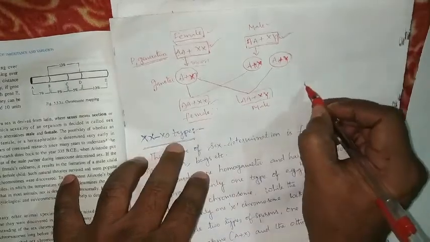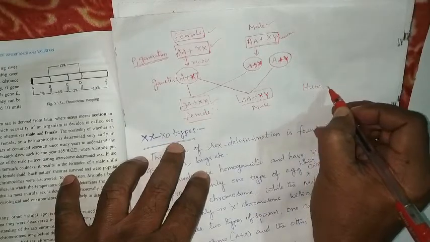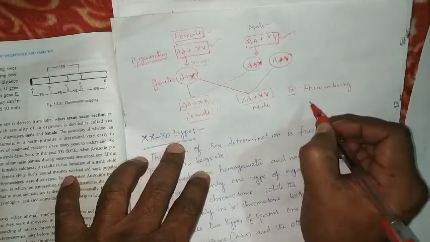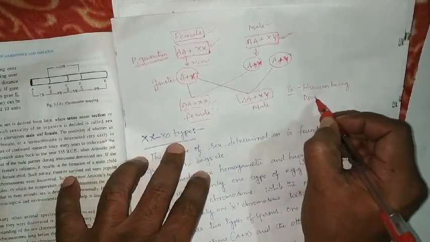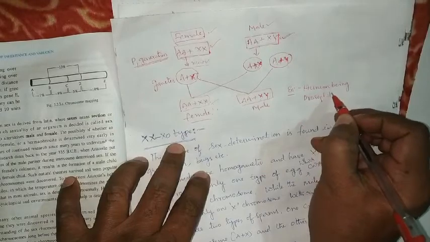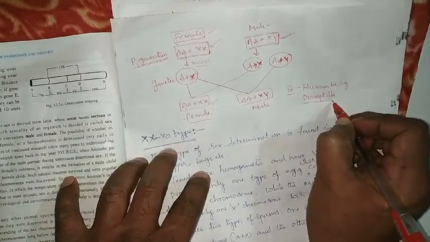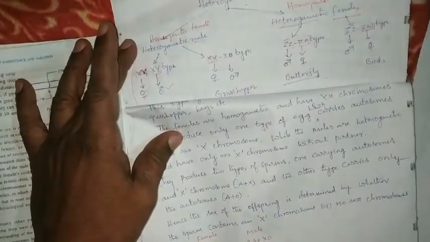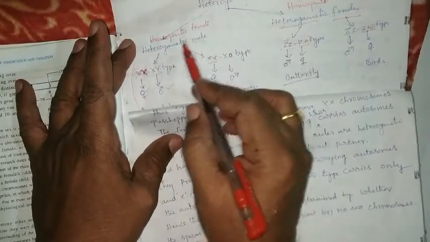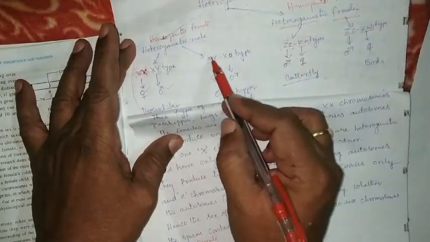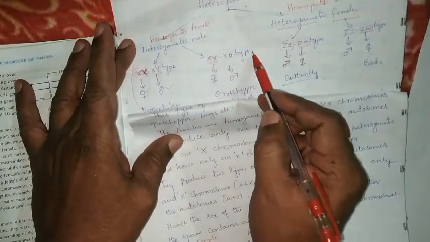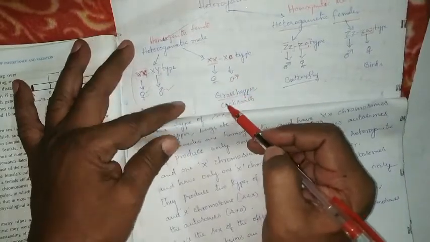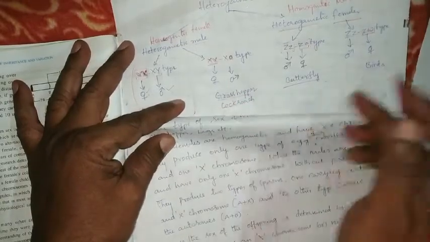It is seen in human beings. It is a very, very important point here. Human being and Drosophila, the fruit fly, which we already discussed, are two examples of the XX, XY type of sex determination. There is one more type with homogametic female and heterogametic male, the XX, XO type. XX represents the female, XO represents the male. We see it in grasshopper and cockroach. How it is, we will see.